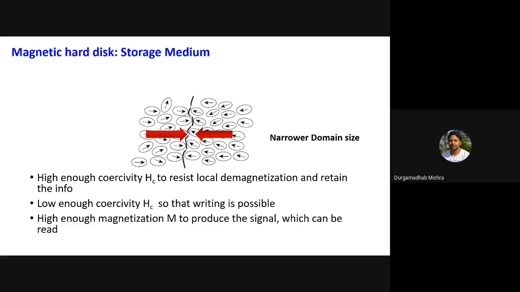If you want to look at properties again, like what we discussed before, it should have high enough coercivity to resist local demagnetization. But low coercivity is needed so that you can write it easily, and also high magnetization.